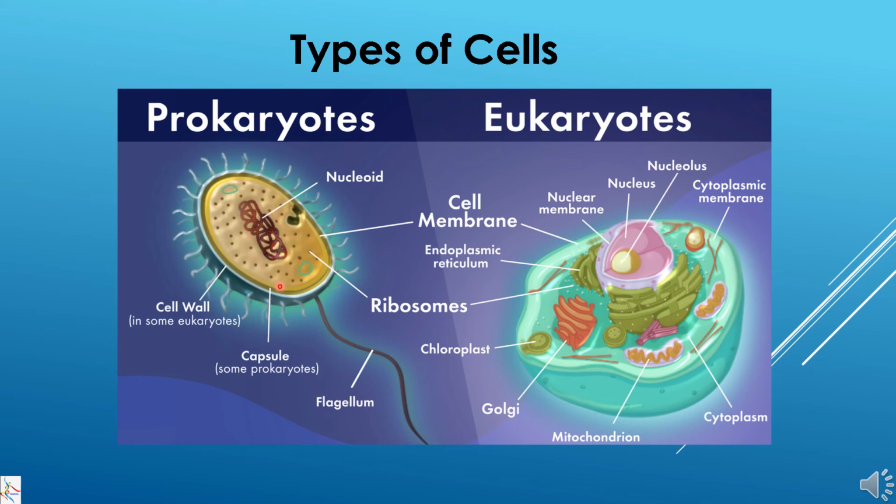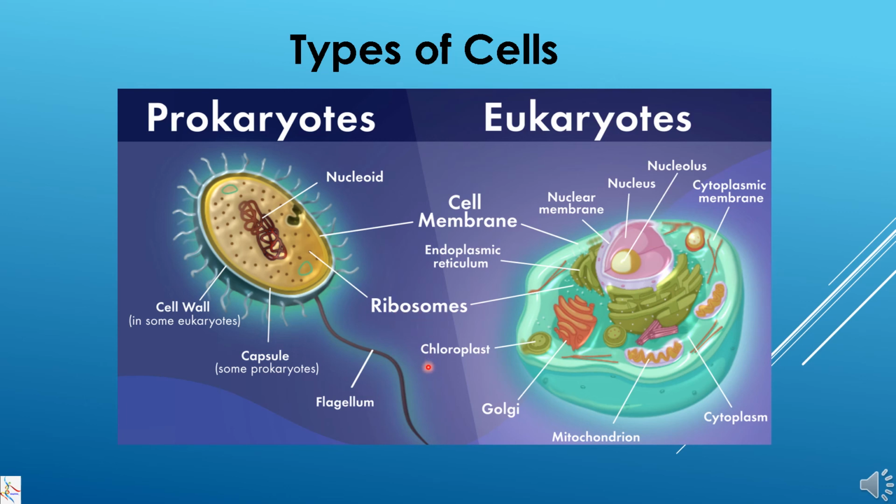One structure which is present in prokaryote is ribosome because ribosome is not bound with any membrane. So ribosome is present in prokaryote as well as eukaryote. So these are two types of cell that we talk of.